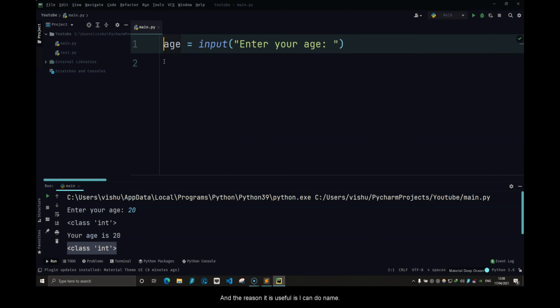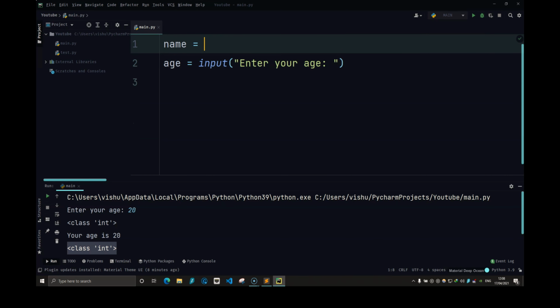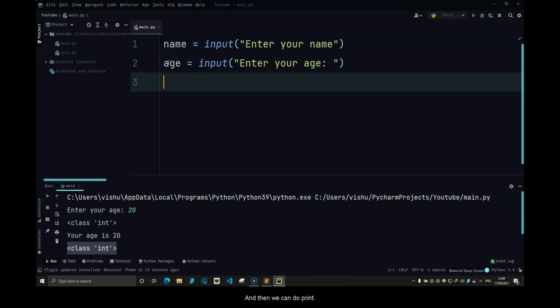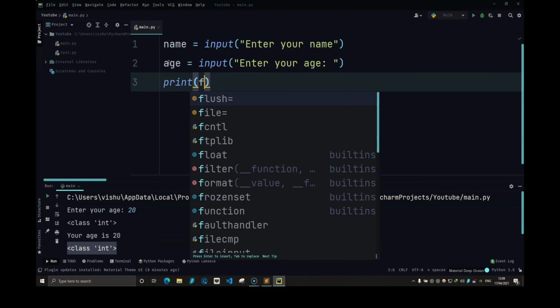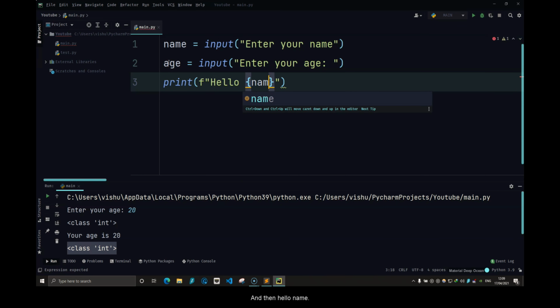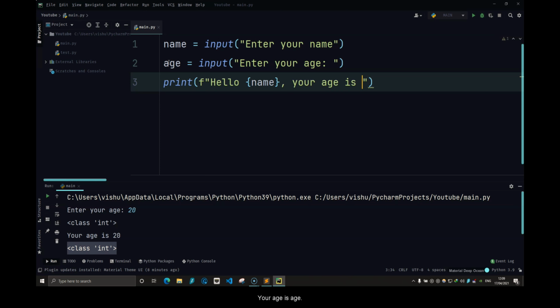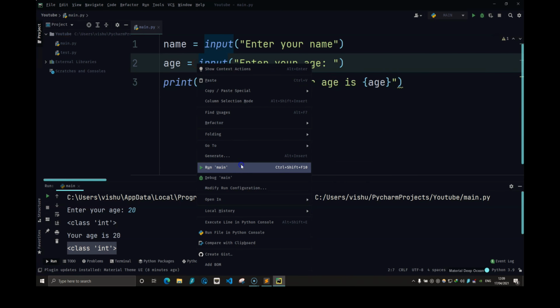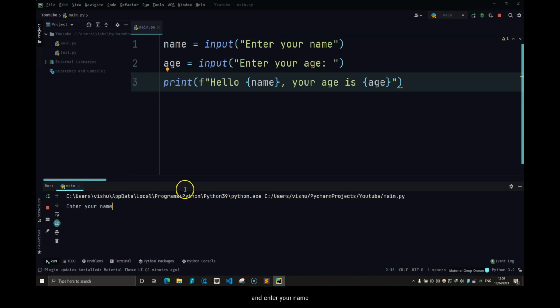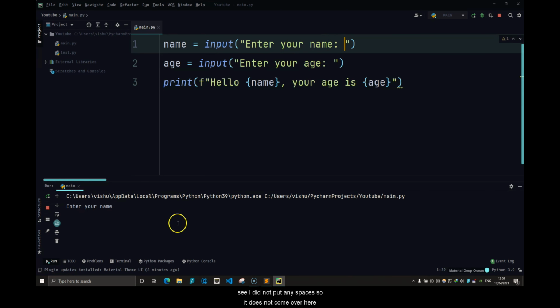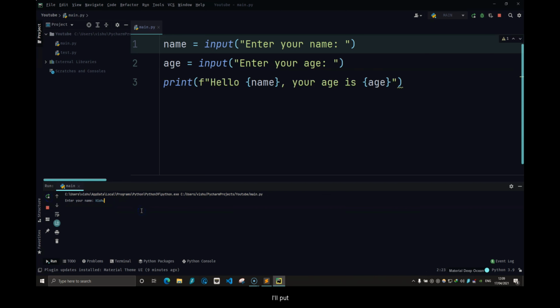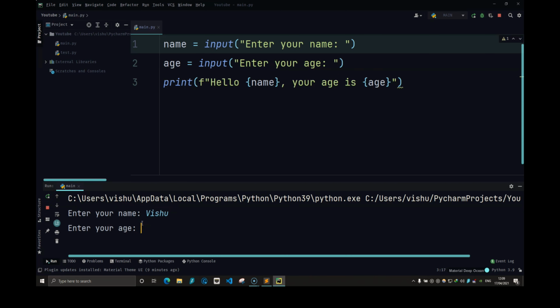And the reason it is useful is I can do name, and then we can do print, and then "hello name, your age is age". So let's run this and enter your name. See, I did not put any spaces, so it does not come over here. Whatever I typed would be right next to the prompt, like name. So here, restart, I'll put my name and then age 20, and it will say hello Vishu, your age is 20.